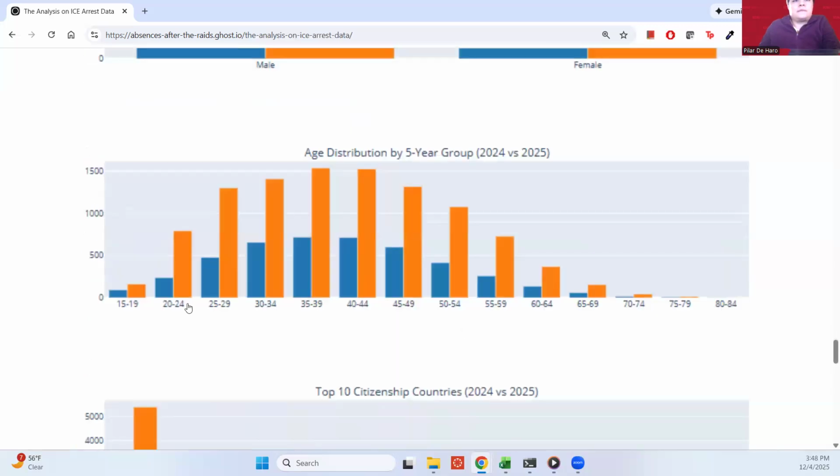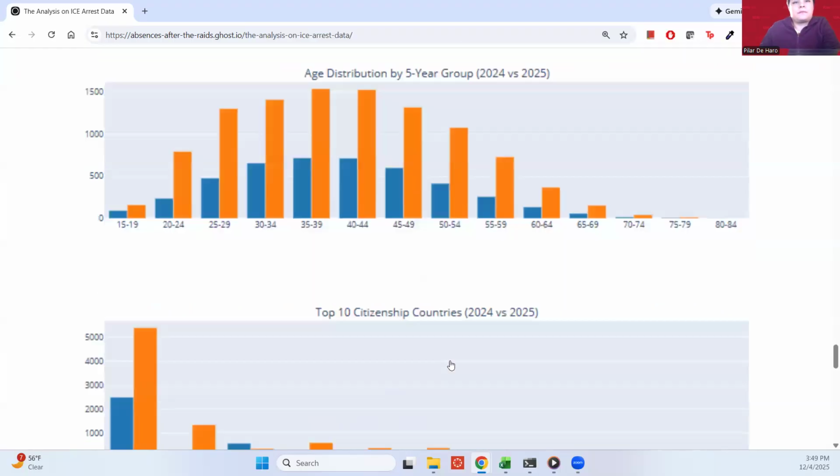And then you can see here 25 to 50-year-olds are sort of in a large range. You can see 35 to 44, slightly higher than everyone. And this is partially due to the fact that folks that are being arrested are being targeted in certain places like car washes, Home Depots, where they are centered. That's going to be the age range of a man working in those sort of more labor workplaces. Like, for example, the Home Depot had a high arrest of males in this age range.